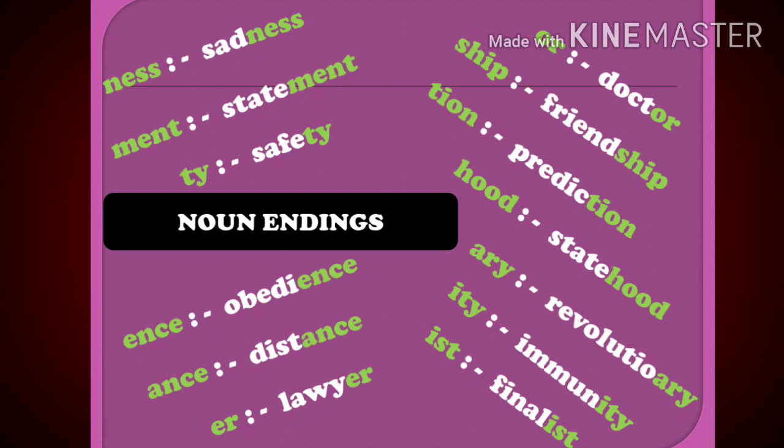Words ending with ness: happiness, ineffectiveness, unconsciousness, softness. If you have the word happy, happy itself is not a noun. So to convert it, you have to add ness. Similarly for ment, we can make it as statement, acknowledgement, unemployment.